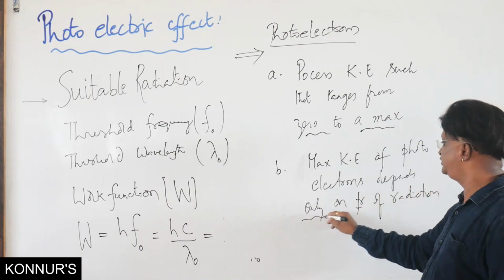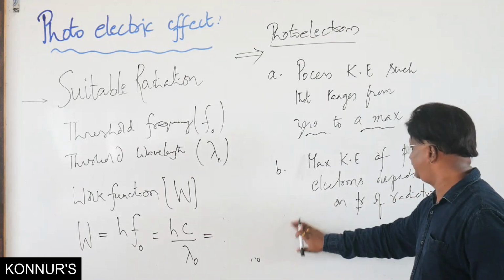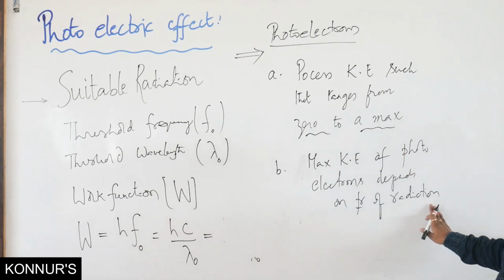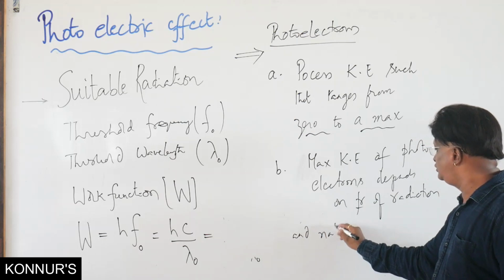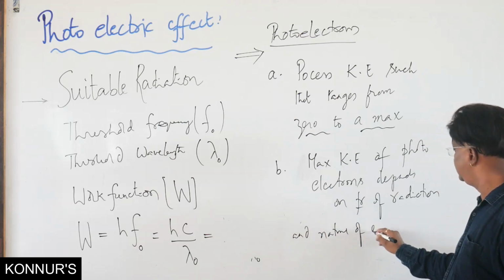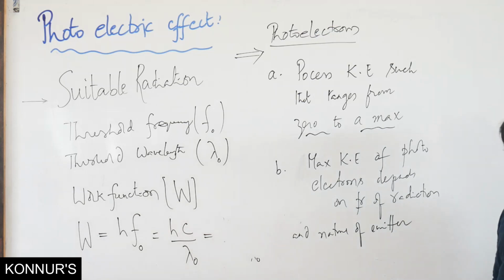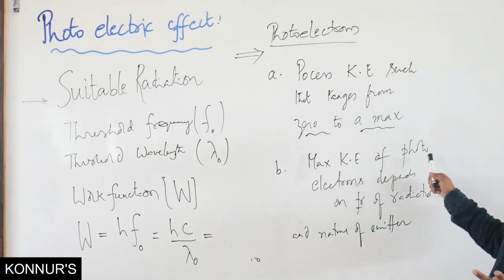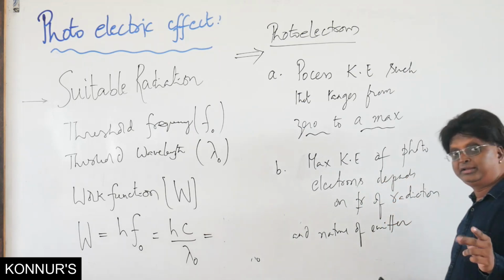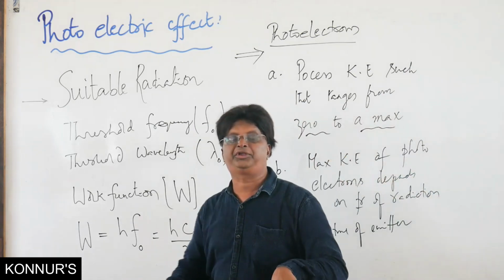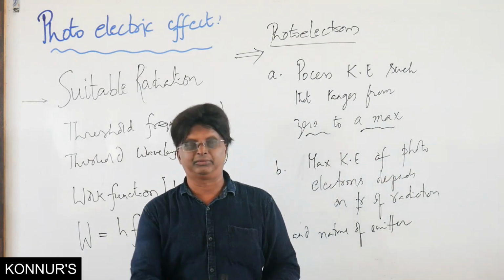Only is an important term, and no, it depends, yes, let me tell two things: frequency of radiation and nature of emitter, the metal which is emitting, which we are calling as emitter. So two things it depends. Maximum kinetic energy of photoelectrons depends on frequency of radiation and the nature of emitter. Now for a given emitter we can say the maximum kinetic energy depends only on frequency.